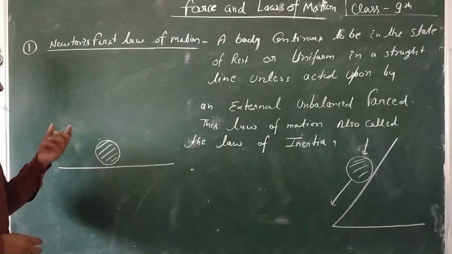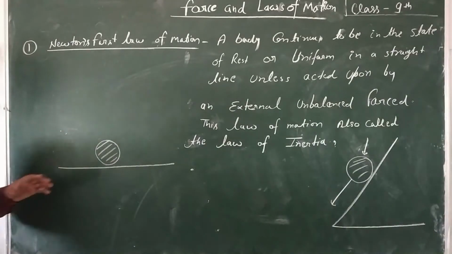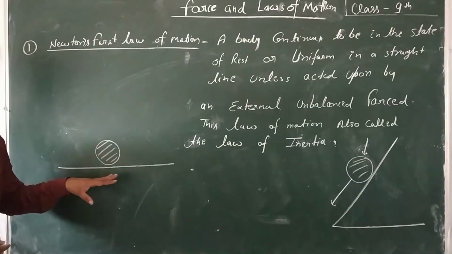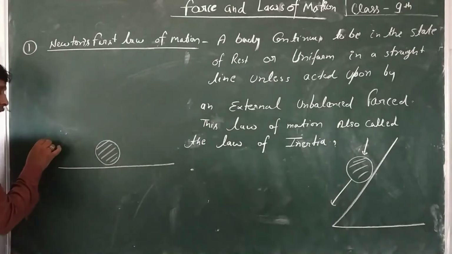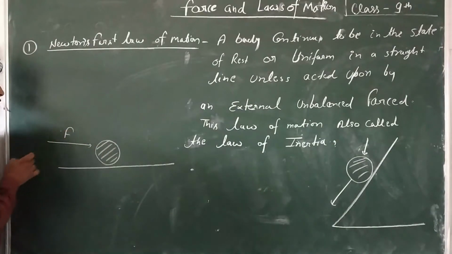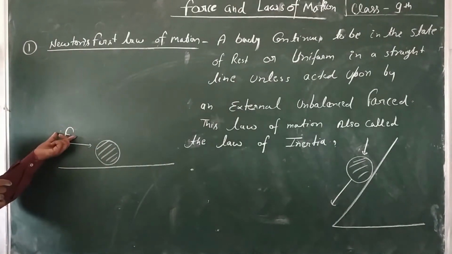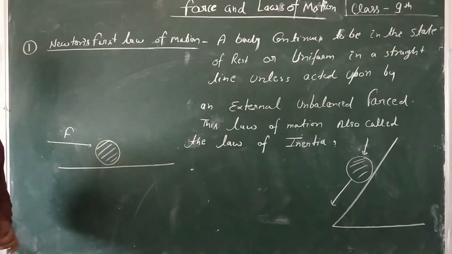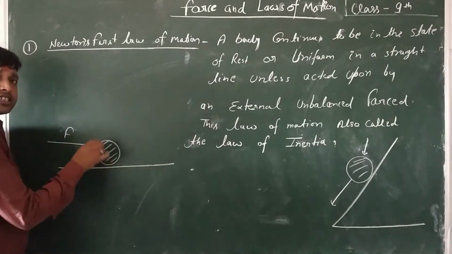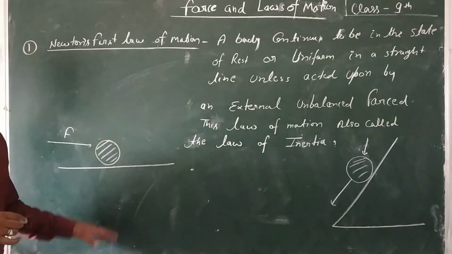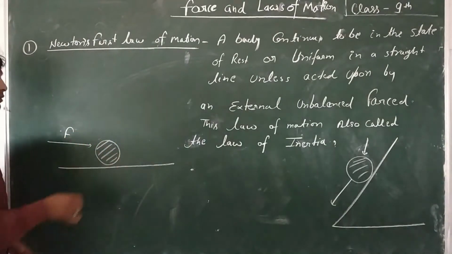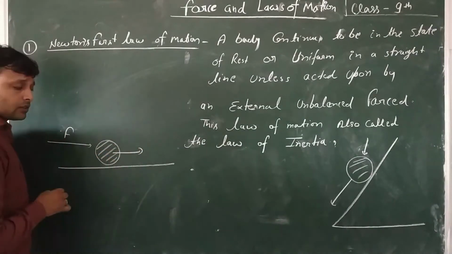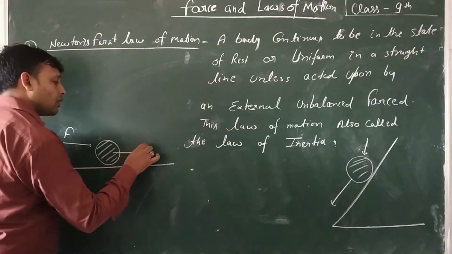The body always stays in the state of rest. If an external unbalanced force is applied on the object, then we can see the object change from the state of rest into motion. The object will be moving.